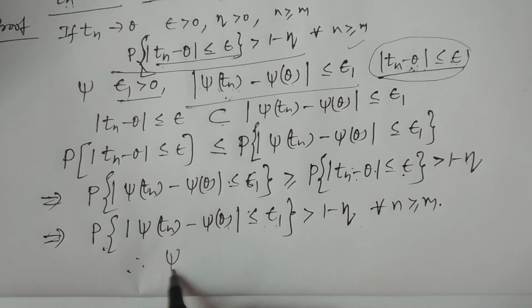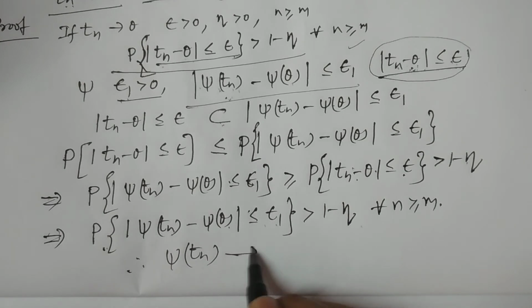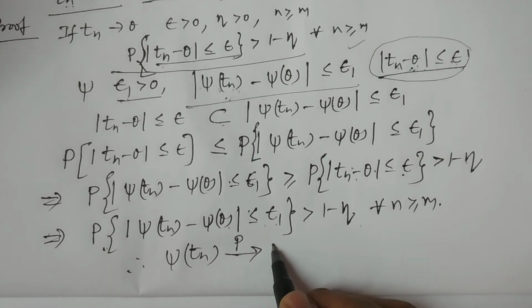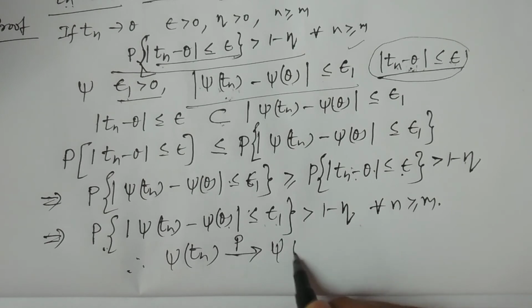This is the definition of consistency. Therefore, psi of Tn is a consistent estimator, that is, it converges in probability to psi of theta.